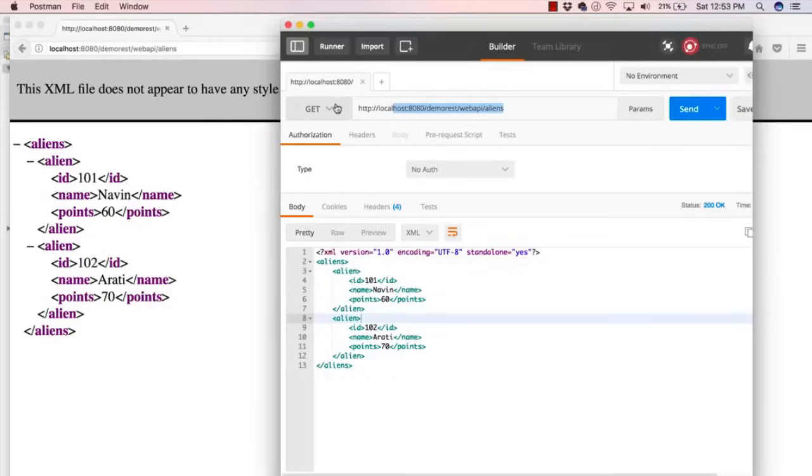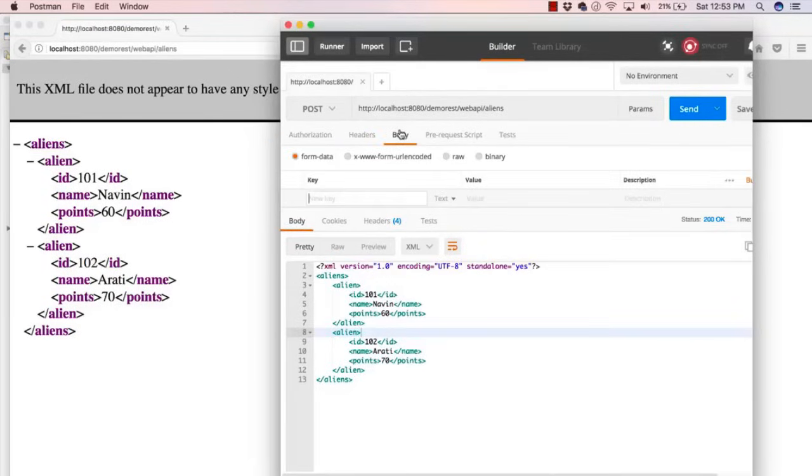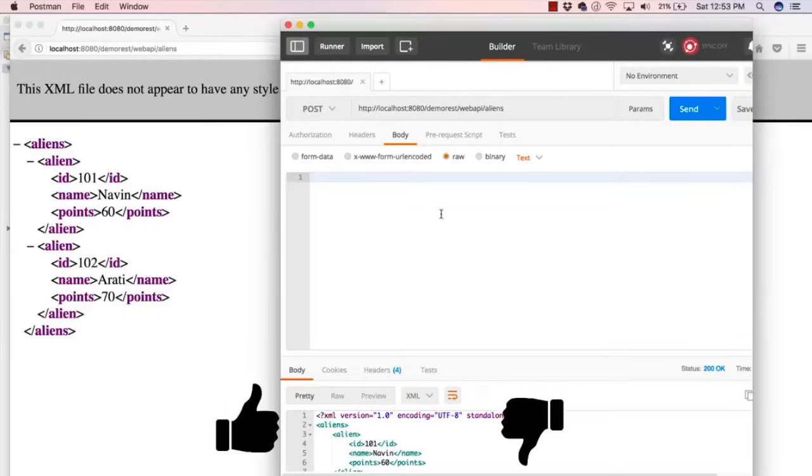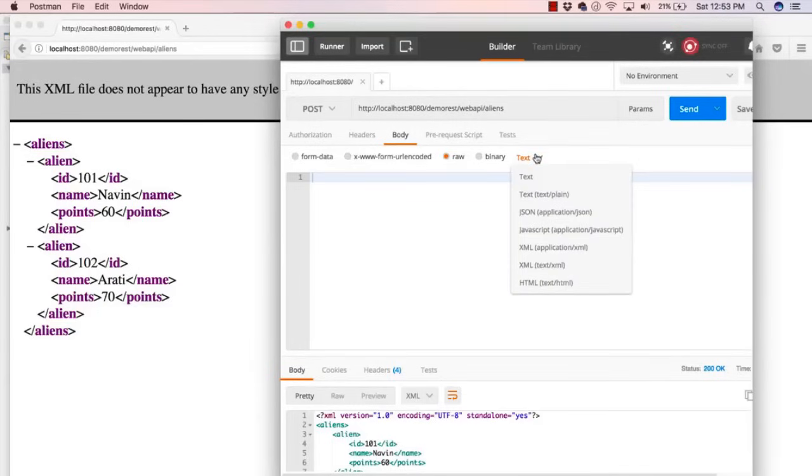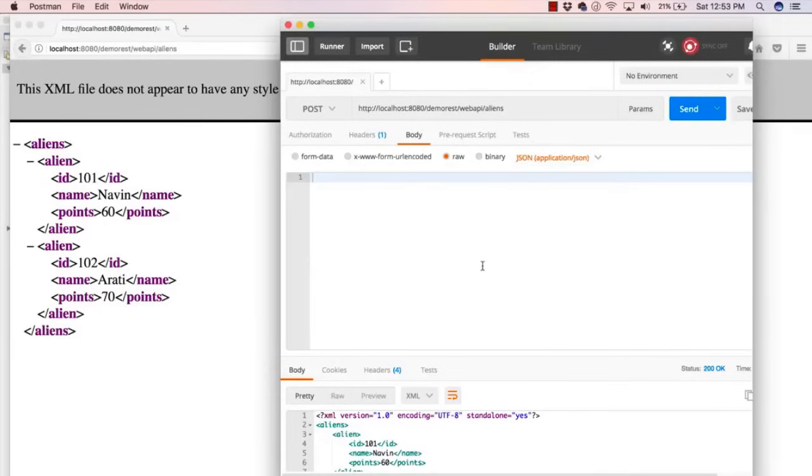If you want to send a POST request, just click on this POST, and then when you click on send, it will send a POST request. But when you send a POST request, you have to also send the data, right? How do you send the data here to the server? In that scenario, we have to specify the body. Now inside this body, you can enter your key value pair, whatever data you want to send, or you can type your own XML or JSON format. If you're sending XML, click on XML and type XML. If you're sending JSON, type JSON, and you can send it. So this is how you can use Postman.